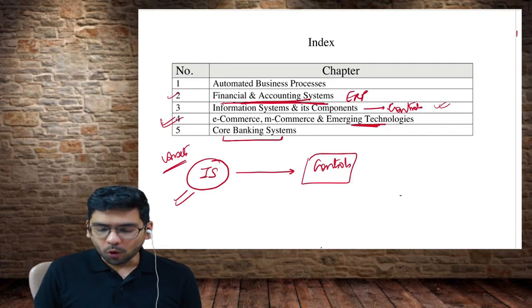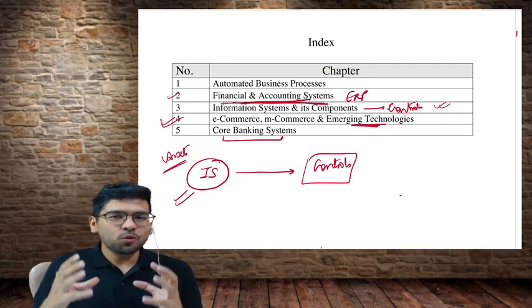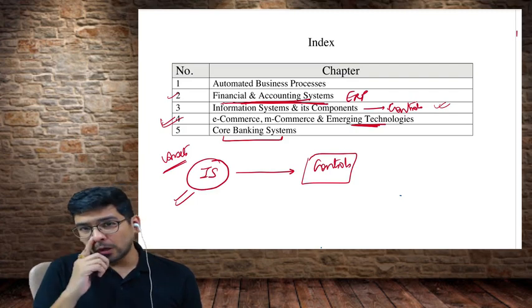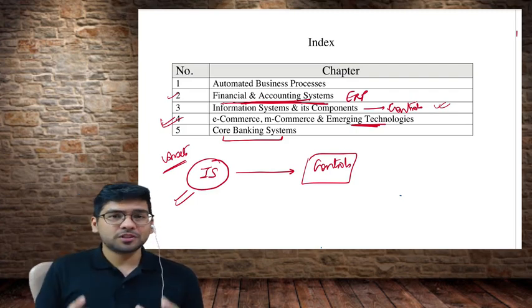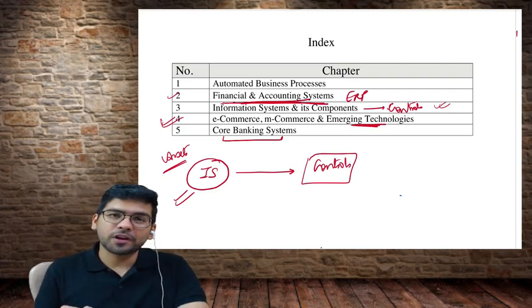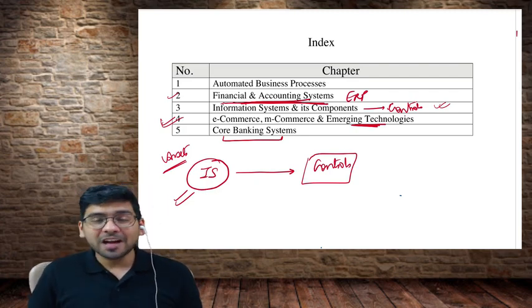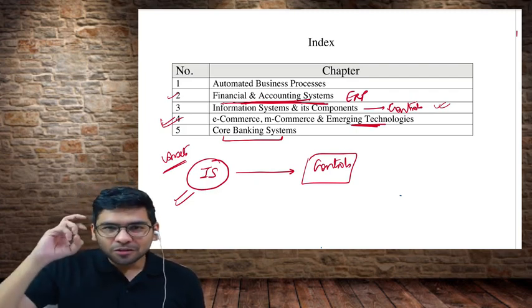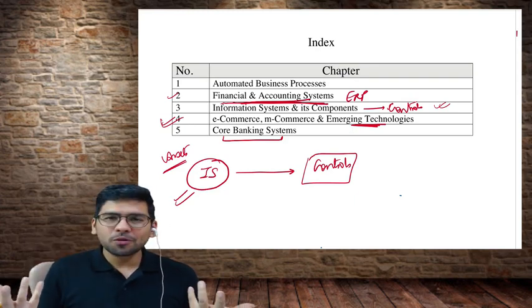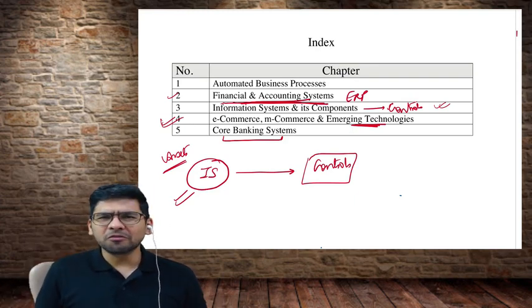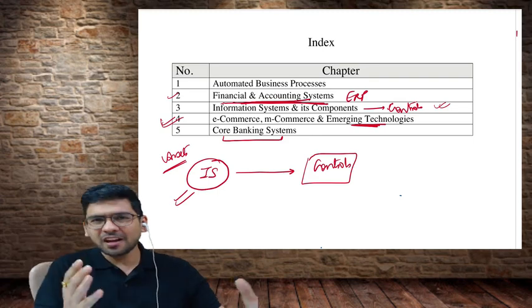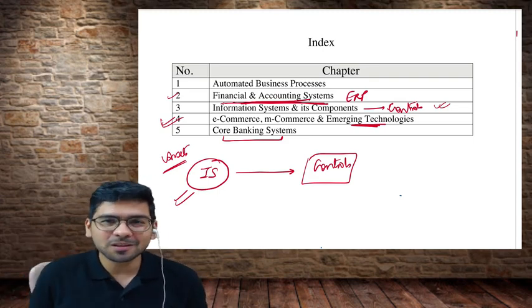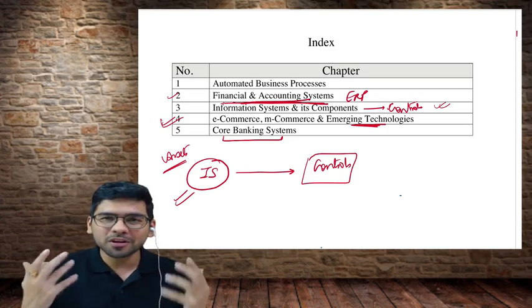Now please understand this: you have chosen CA as your profession. What has CA to do with this? Please try and understand. I'll give you a few reasons why this particular subject is there in your course. It is very important to understand, because I have seen a lot of students carrying the notion that EIS is all about learning. We are doing CA, it has nothing to do with CA, we are not going to be engineers. Why is this subject in the course, all about computers and technology?